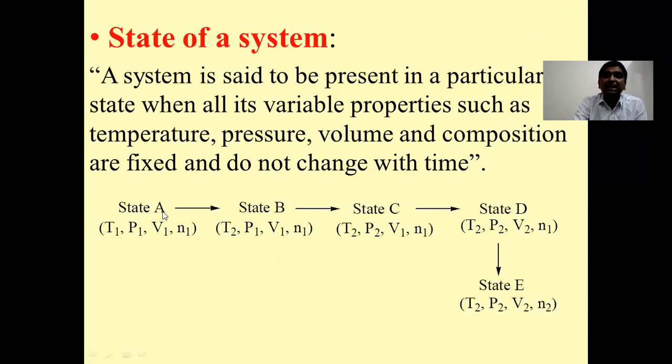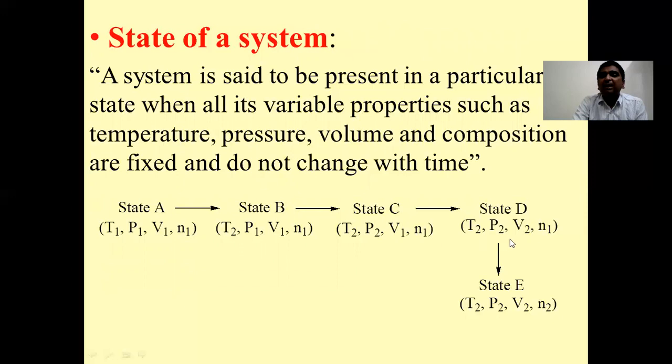Now if temperature and pressure are changed to T2 and P2, keeping the volume and number of moles the same, then also the system has changed its state. Or suppose we change temperature, pressure and volume to state D. Even then we say that the system has changed its state.